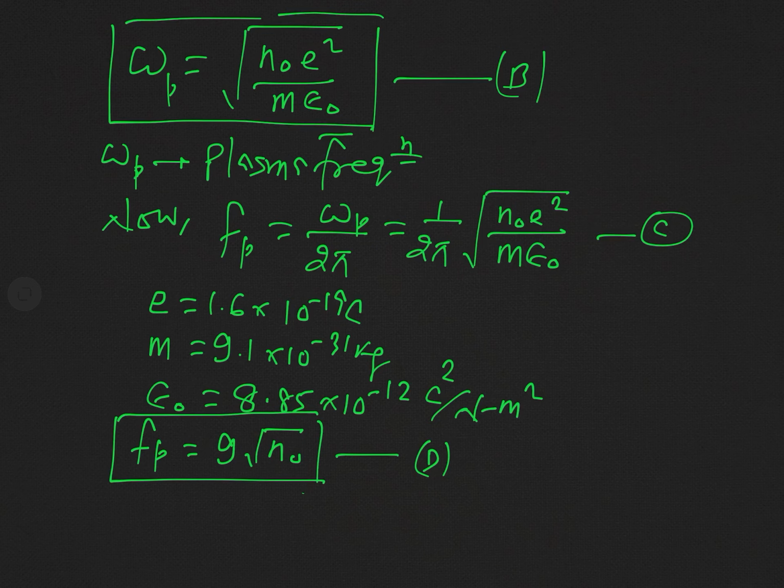And you can see from this result that the plasma frequency depends only on the plasma density. And this frequency, as I have told you, is one of the fundamental parameters of plasma. So see, this Fp is actually a function of n naught only, plasma density.